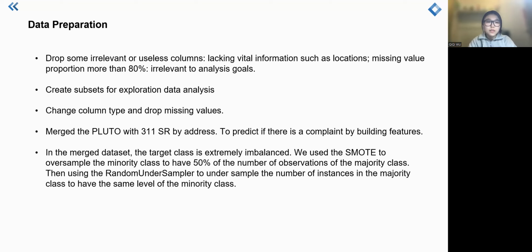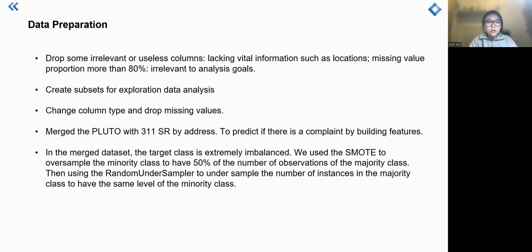So we drop these columns. And then we create our aim subsets to explore our visualization. And we also change the column names and types to numerical and drop the missing values among them.